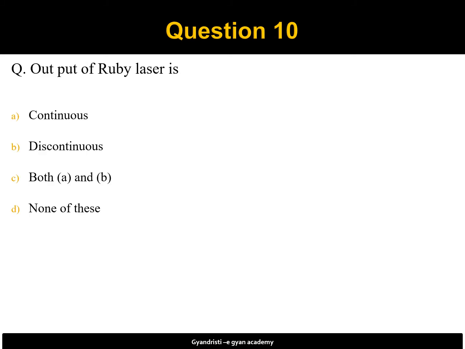Question number 10 is output of ruby laser is. First option is continuous, second is discontinuous, third is both continuous and discontinuous, fourth is neither continuous nor discontinuous. The correct answer for this question is discontinuous because the ruby laser gives the output in the form of pulses.